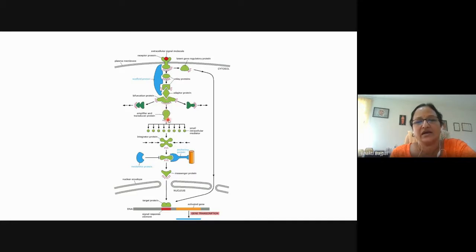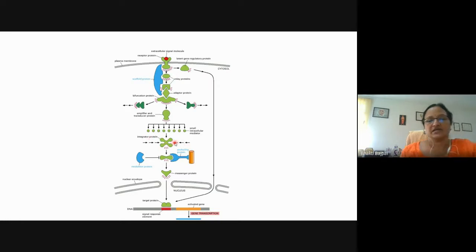So this is the bifurcating protein, then the amplifier or transducer. Generally, these are enzymes, and their job is to amplify the signal, so many small mediators will be produced. Then the integrator protein. It will integrate signals from different pathways, and the effect will be transmitted for a particular effector function, for the transcription of a particular target gene. So that is called the integrator protein.